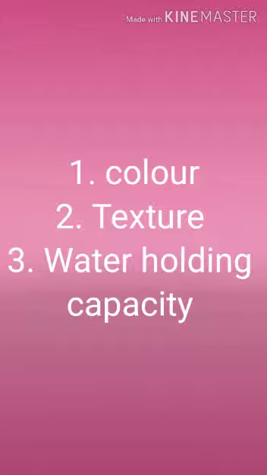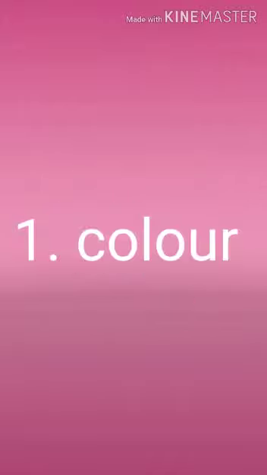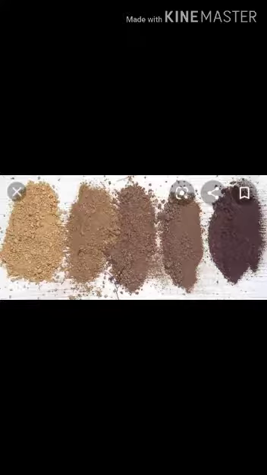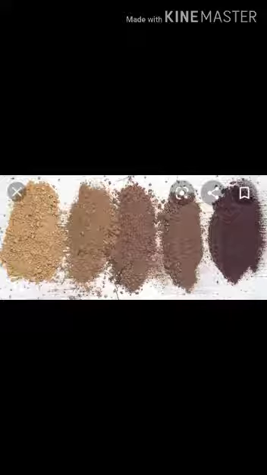Color, texture, and water holding capacity are physical properties of soil. Color. The color of a particular land depends upon the color of soil. Different colors of soil are black, red, copper, yellow and grey.